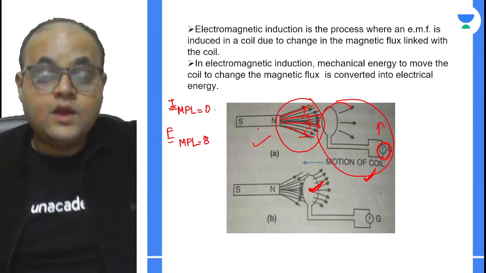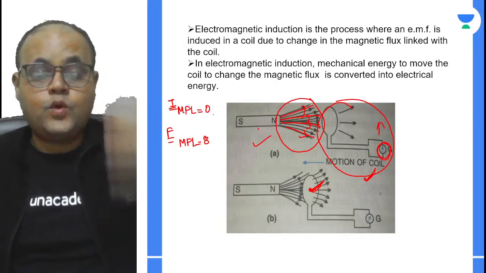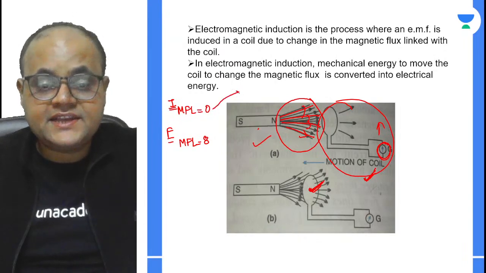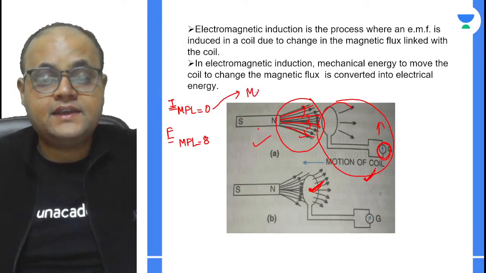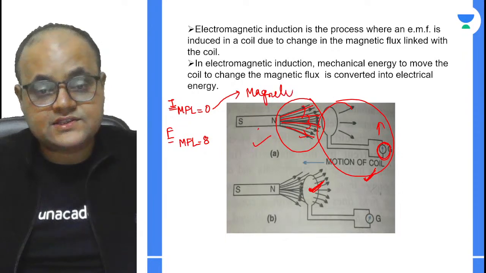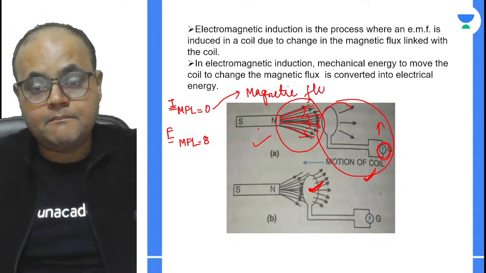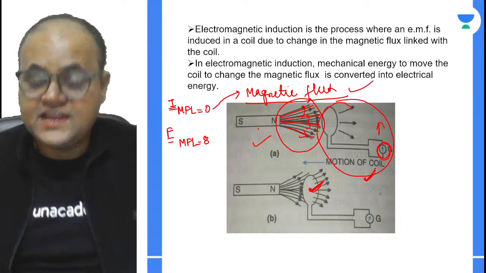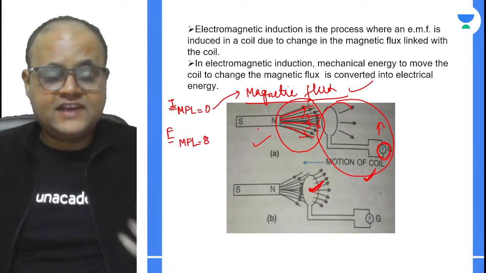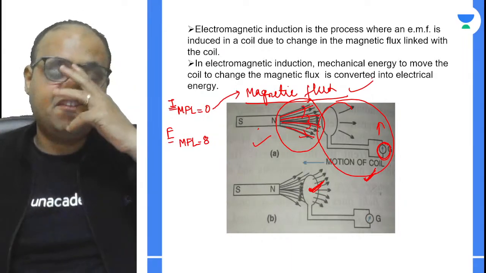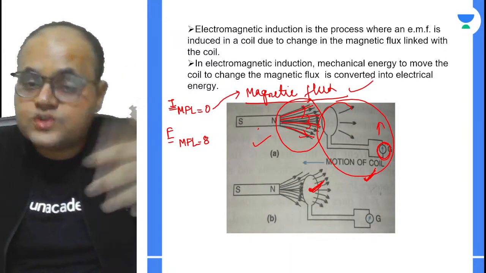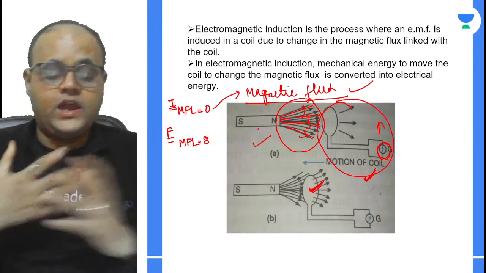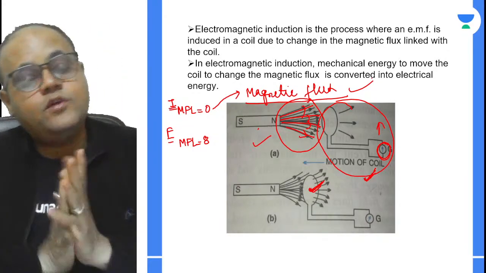Now we have to understand what these magnetic field lines signify. Magnetic field lines signify nothing but the magnetic flux. Magnetic flux is the measure of the magnetic field lines passing through a closed coil. Why am I saying closed coil? Because if the coil is open, no current will flow in the circuit.